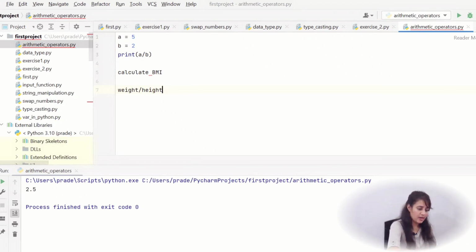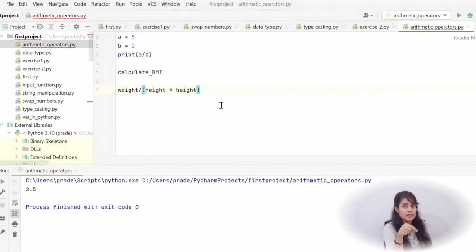You cannot simply write height into height without care, because of associativity the divide would be executed first. So you have to put the height part in parentheses. And you don't have to use height into height, you have to use the power operator, the exponent operator. Okay, so this is the formula.